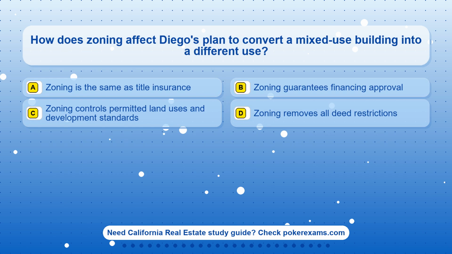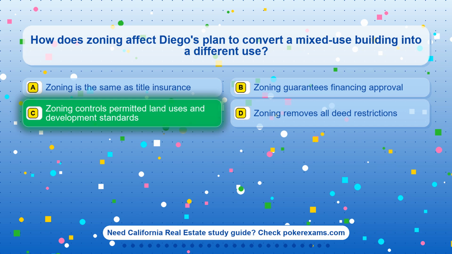Question 15. How does zoning affect Diego's plan to convert a mixed-use building into a different use? Option A. Zoning is the same as title insurance. Option B. Zoning guarantees financing approval. Option C. Zoning controls permitted land uses and development standards. Option D. Zoning removes all deed restrictions.